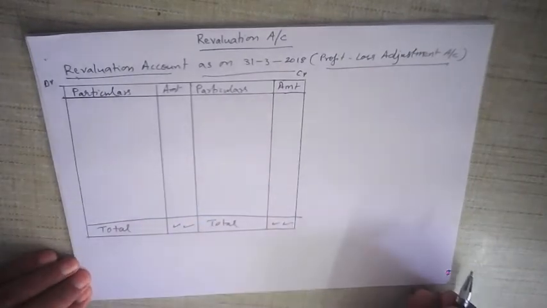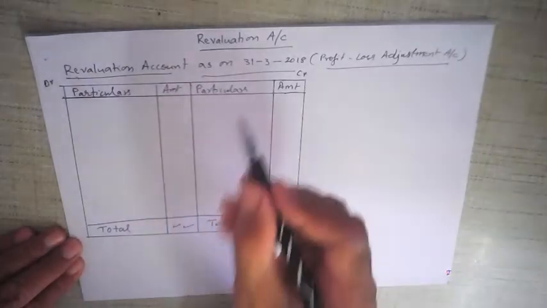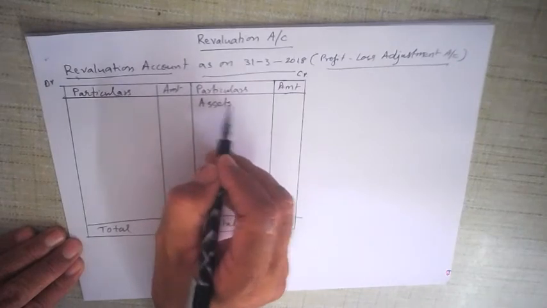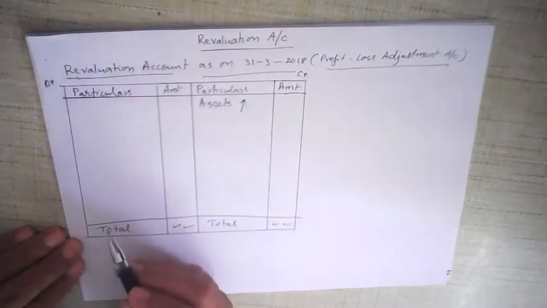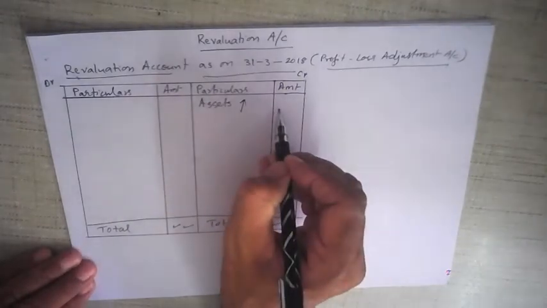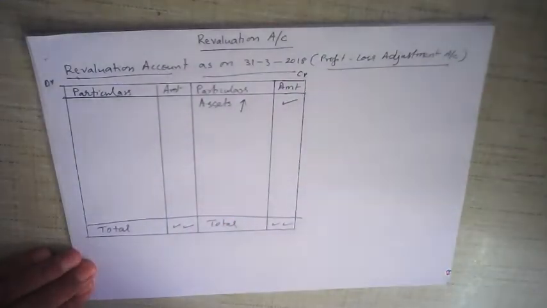All right, now let's see what comes out here. Whenever assets are revalued, asset values may go up or go down. If asset values go up, for example, the value of land has increased, the value of building has increased, then whatever the amount of increase is, it is written out here. The increase in amount, not the original amount or the total amount, only the amount by which it increases.